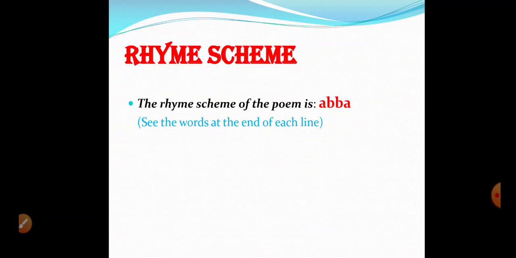So for a clear understanding, you need to see the words at the end of each line in the whole of the poem. So there is a regular pattern of rhyming words used in the poem. So the rhyme scheme would be written in these symbols, A, B, B, A. It symbolizes that first and fourth lines rhyme, second and third lines rhyme.